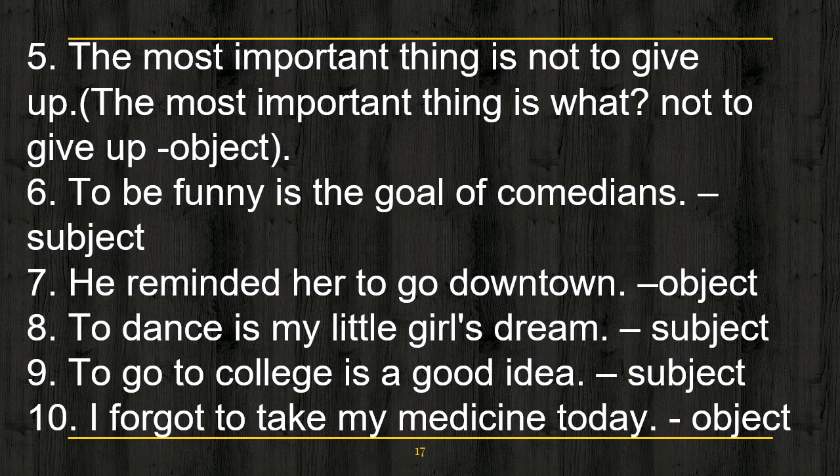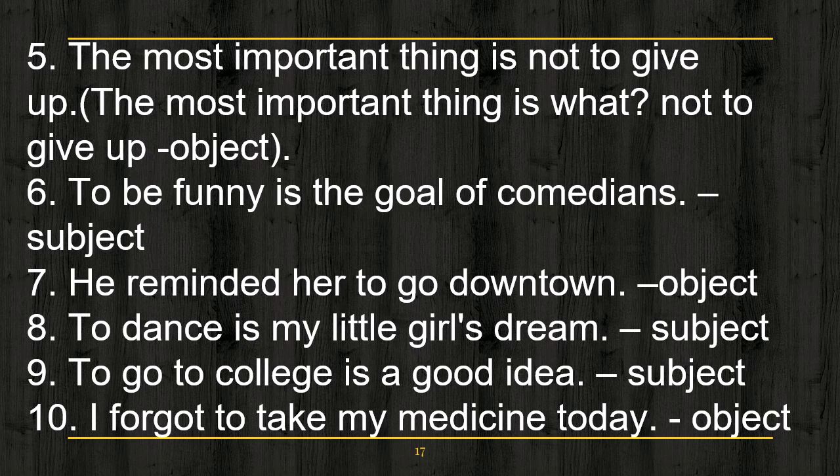Seventh, he reminded her to go downtown. What did he remind her? To go downtown. So here to go is working as an object. Eighth example, to dance is my little girl's dream. What is my little girl's dream? To dance. Here to dance is working as a subject. Okay.